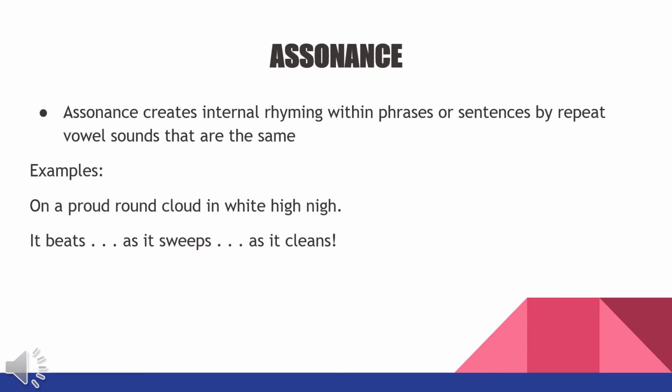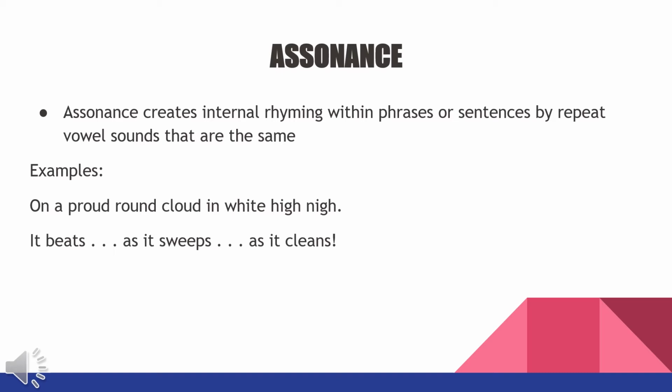Okay, class. So the next figurative language that we have here is assonance. Assonance creates internal rhyming within phrases or sentences by repeating vowel sounds. This time we are talking about vowel sounds that are the same. It is similar to alliteration because it involves repetition of sounds, but the only difference is we are focusing on vowel sounds, not the repeated initial sounds. More on vowel sounds instead of consonants.